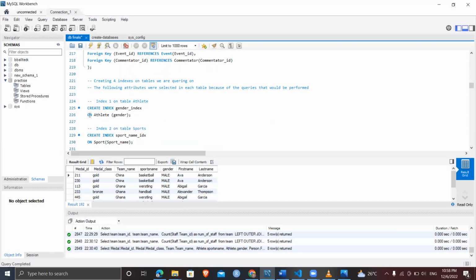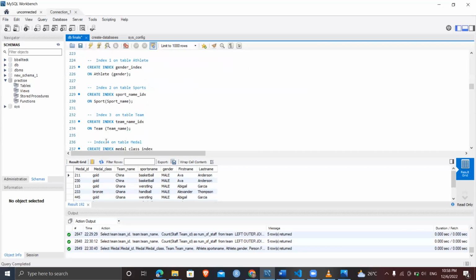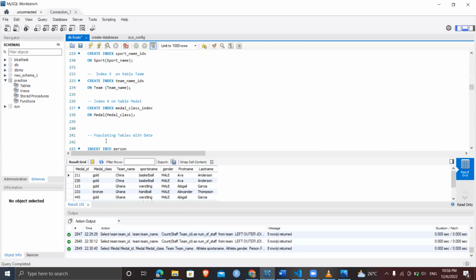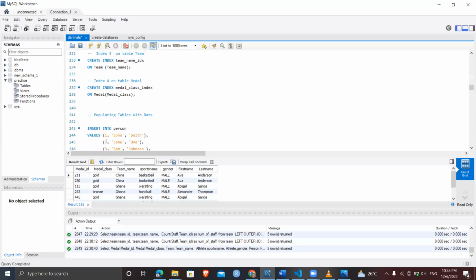After that, we had to index four tables. The index attributes were chosen based on whether they would be queried later. So in the athlete table, we queried gender; in the sports table, the sports name; in the team table, the team name; and in the medal table, we index medal class.